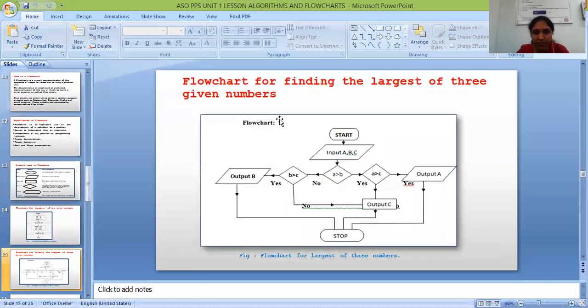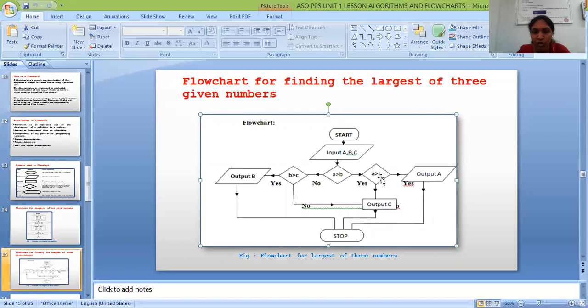Next one is flowchart for finding the largest of three given numbers. That means you can take the three variables as input. First start, next three variables as input, that means a, b, c. In the first next step, if a greater than b is true, I can take the a value as 3, b value as 2, c value as 1.